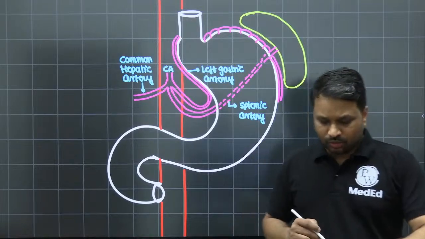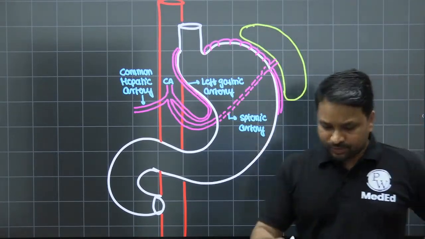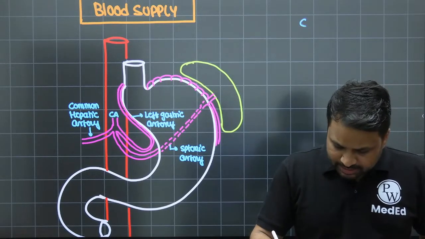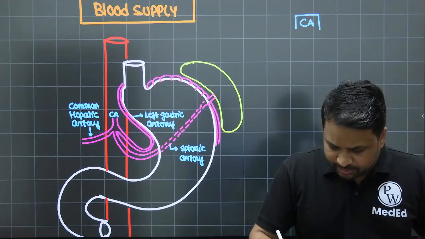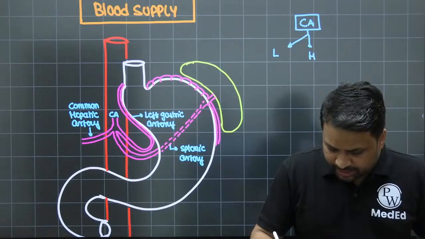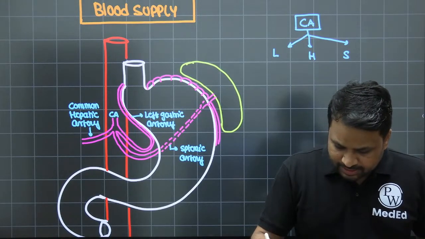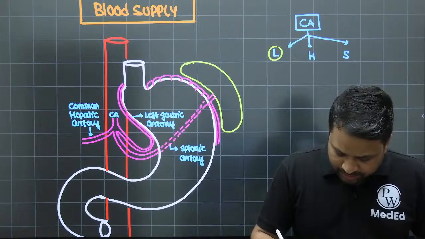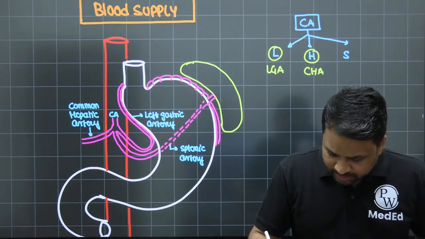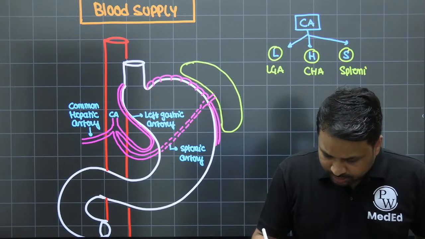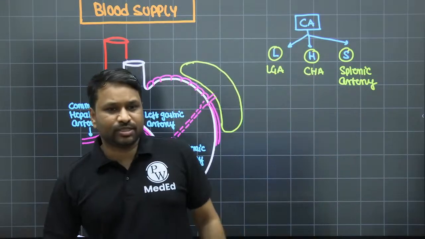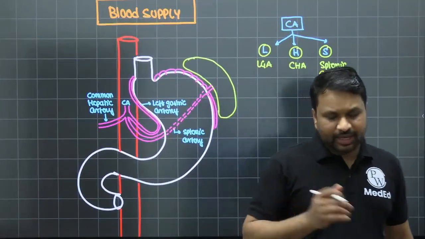Okay, so the celiac artery has 3 branches. The mnemonic to be remembered is left hand side, that is L, H and S. L stands for your left gastric artery. H stands for common hepatic artery. S stands for your splenic artery. So there are 3 principal supplies, that is your LHS: the left gastric artery, common hepatic artery, as well as the splenic artery.